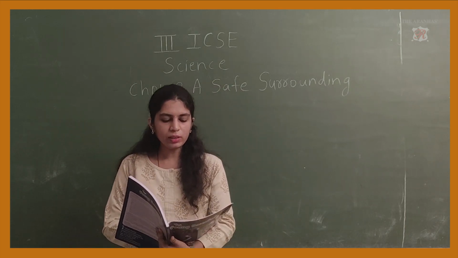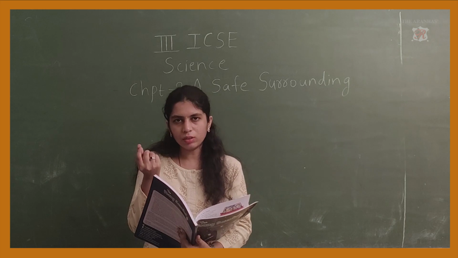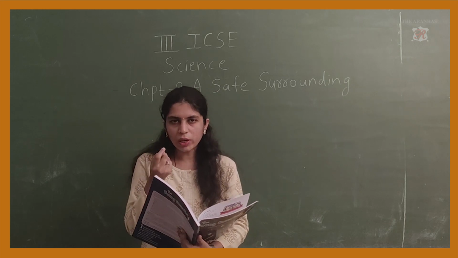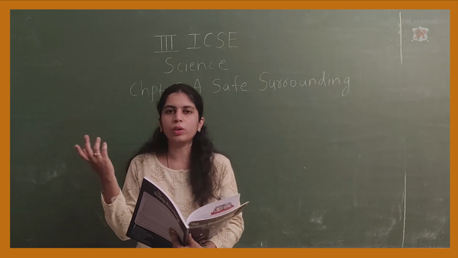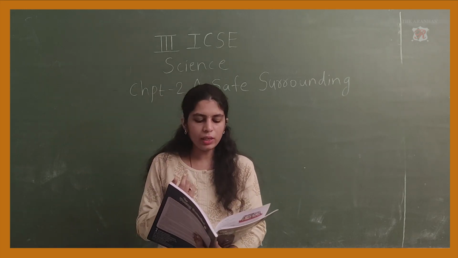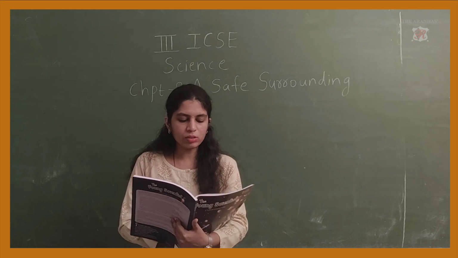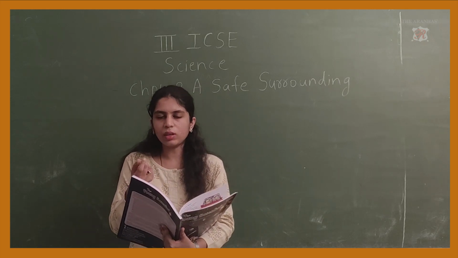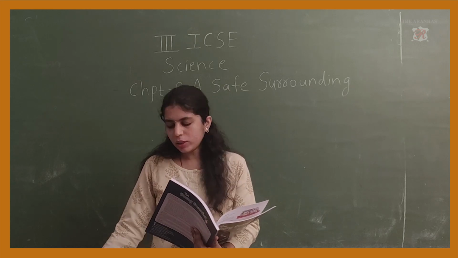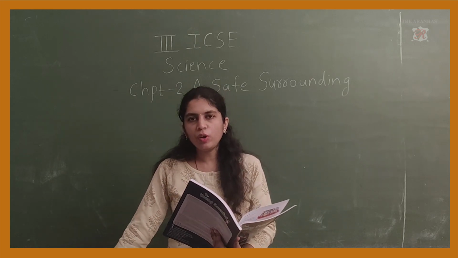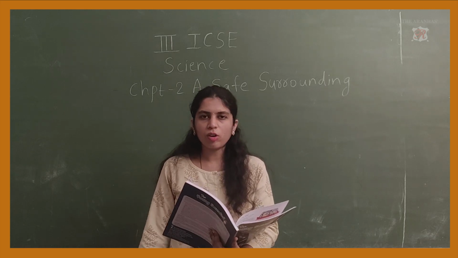What does this mean? If you get a cut on your finger, okay, this is also an accident, a small accident. Accidents are not only those which happen on the road. Any injury you meet with is also an accident. So if you get cut on your finger and if you put it down only, what will happen? All the blood will flow, so that there is loss of blood in your body.